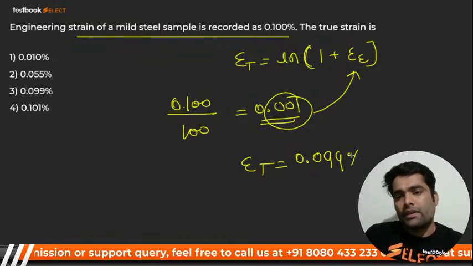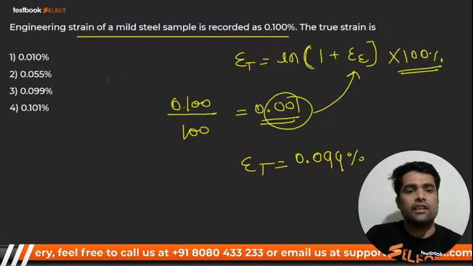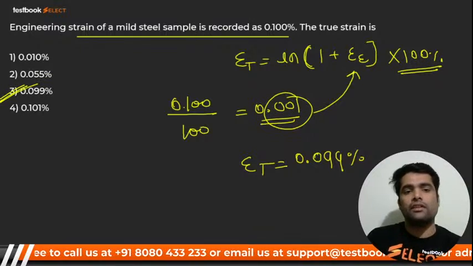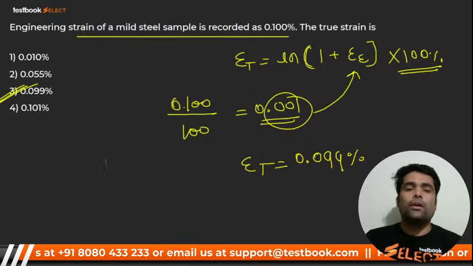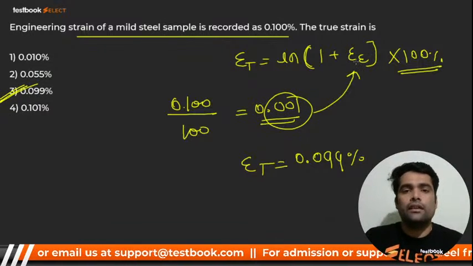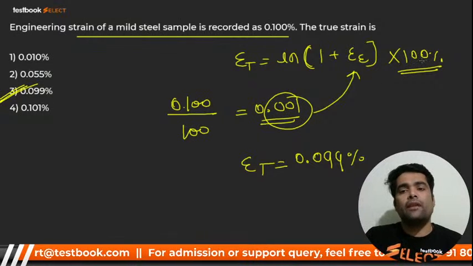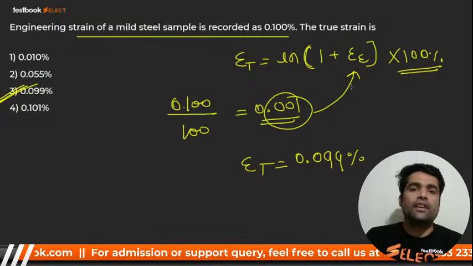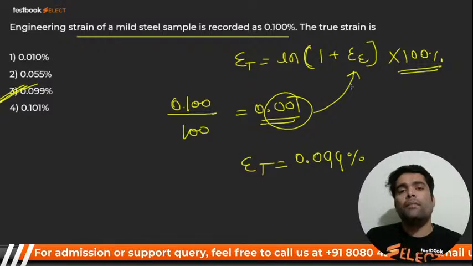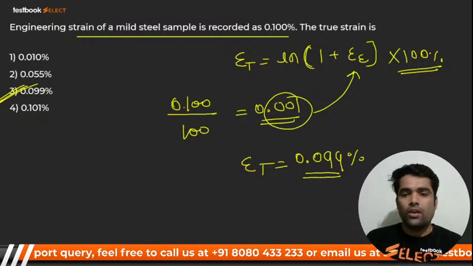My dear, it is in percentage. इसको multiply कर देना 100 से, you will get it in percentage because they are asking percentages. So the answer will be this one, because you are going to get 9.99 into 10 raised to power minus 4. यहाँ से जो value आएगी 9.99 into 10 raised to power minus 4. Okay, but if you multiply it by 100, then you get 10 raised to power minus 2. That will be shifted by 2 units, and you will get this answer. Okay, I hope you got it.